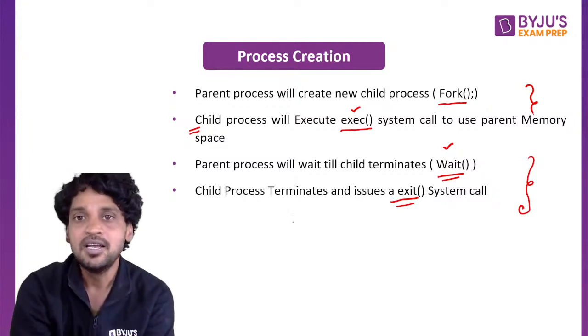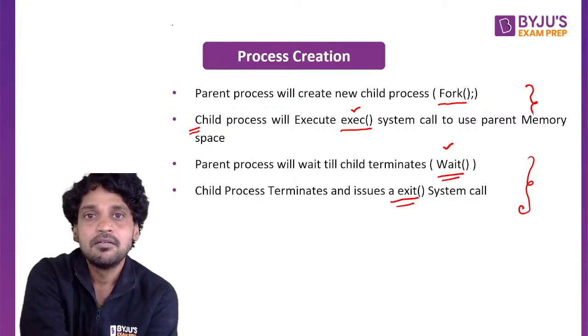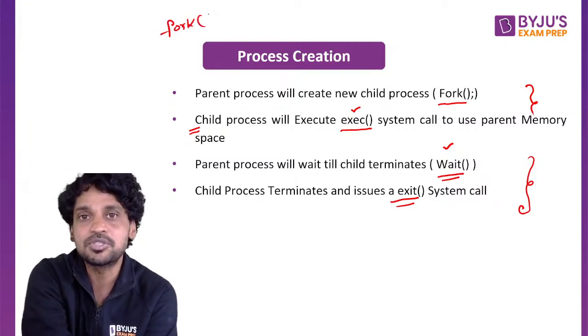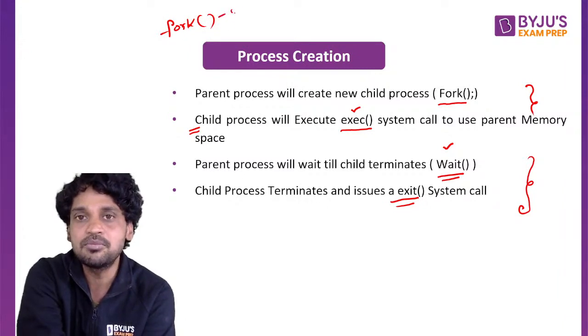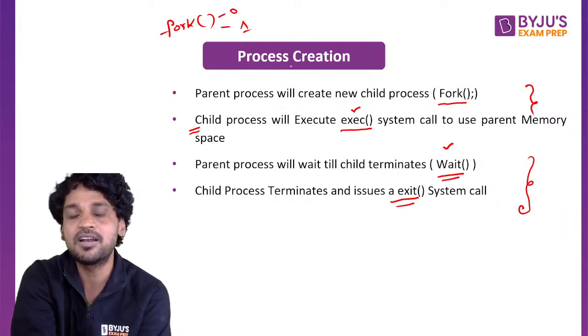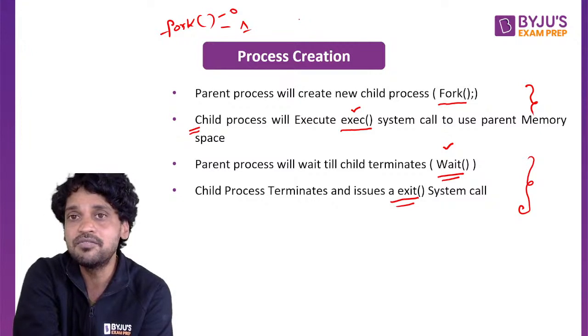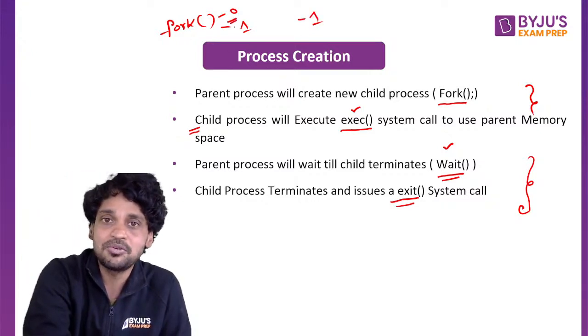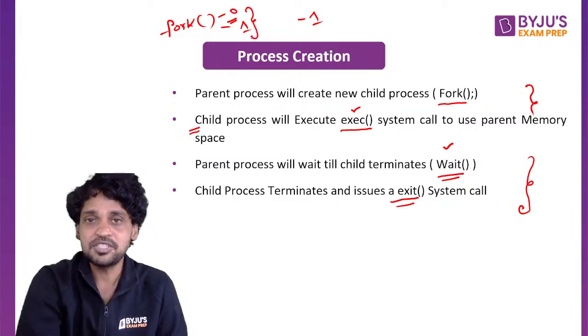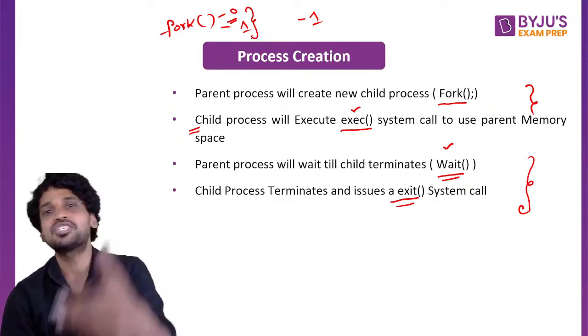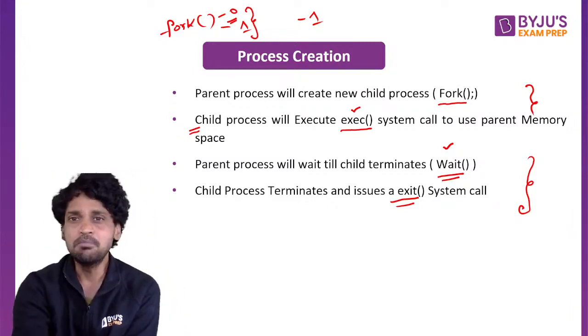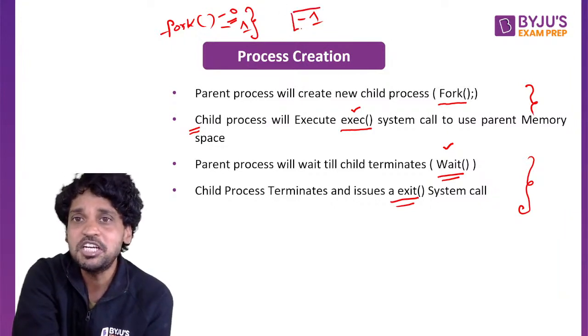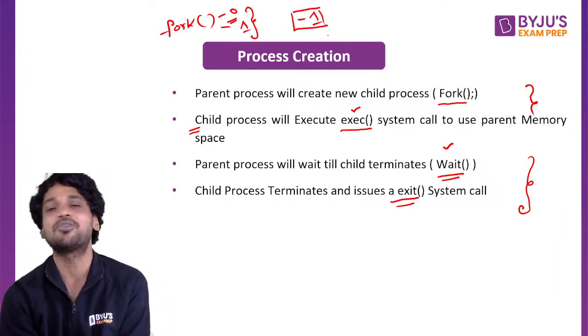Okay, let me tell you, fork has three outcomes. Fork can have an outcome 0, fork can have outcome 1, fork can have an outcome which is -1. So what are the differences? When the fork returns 0 or 1, for these two cases, child process creation is successful. But if the fork returns -1, child process creation is not successful at all.